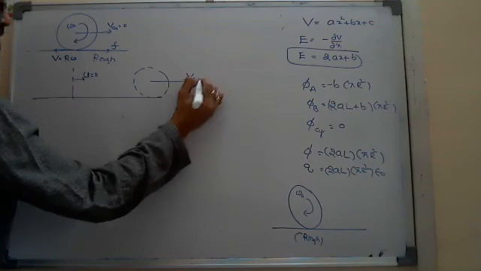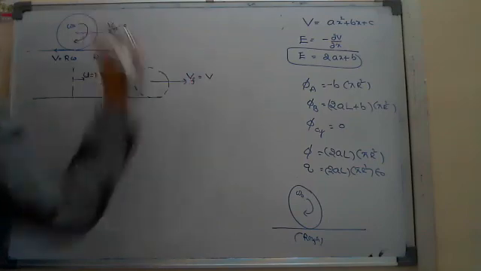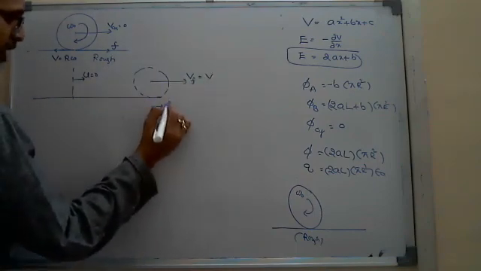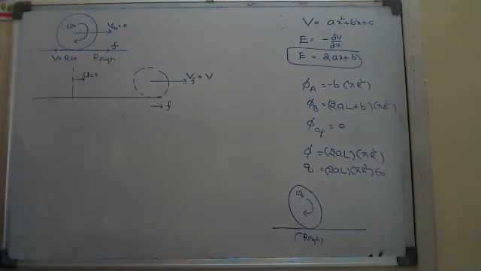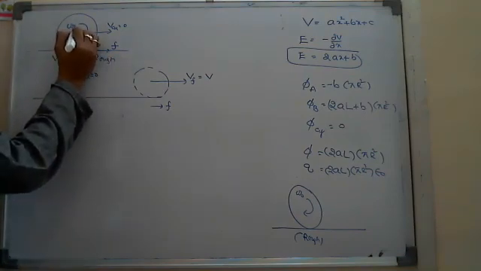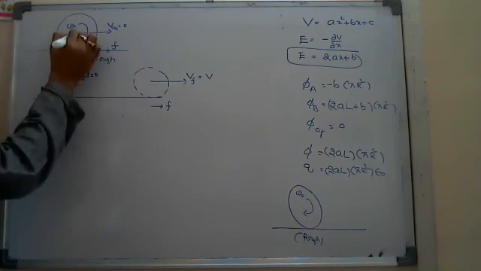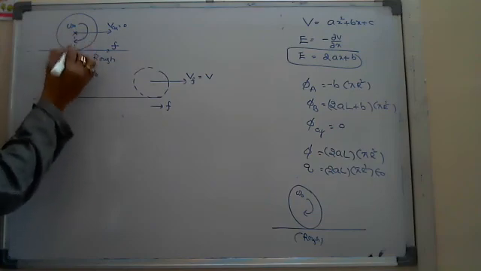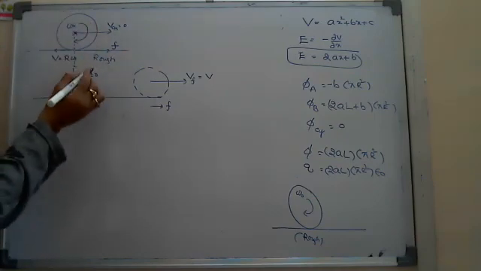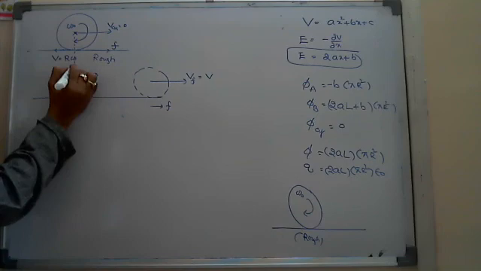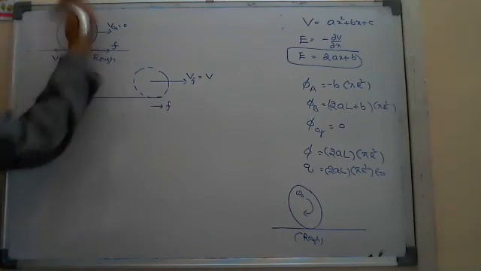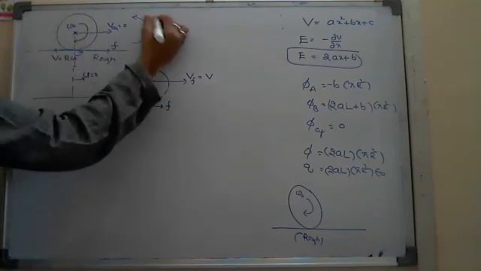Suppose the final velocity you take is some velocity v; velocity is increased by the friction. But look at that friction: if you assume the axis at the center, there is some perpendicular distance from the axis, so torque will be there, r cross F, and it will create an anti-clockwise torque.